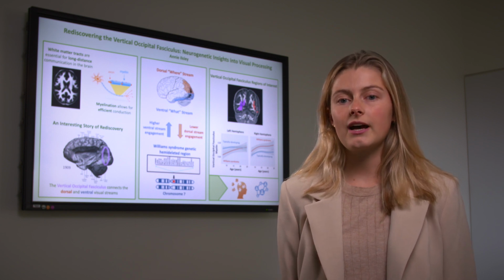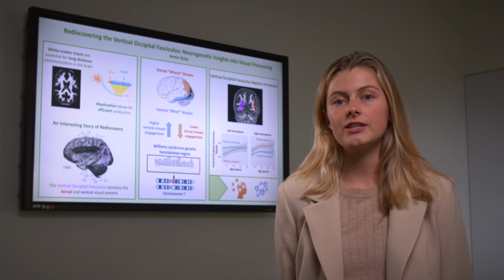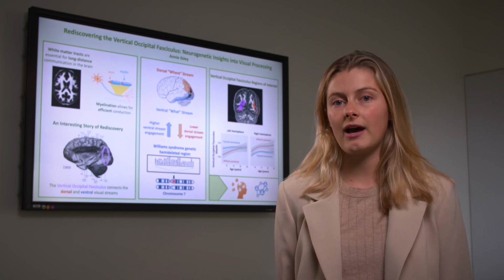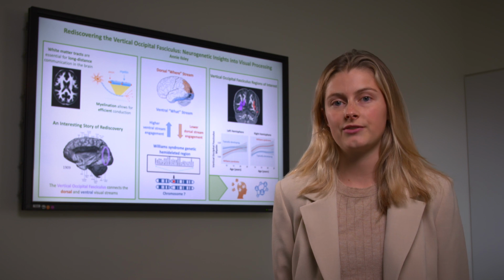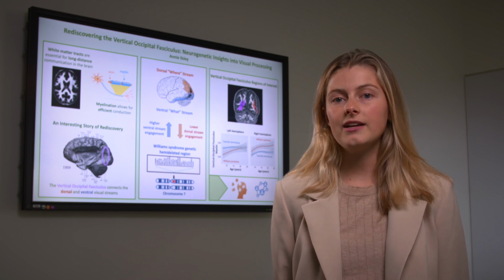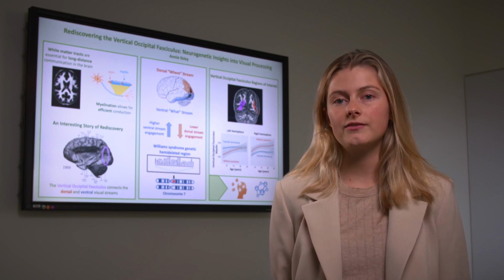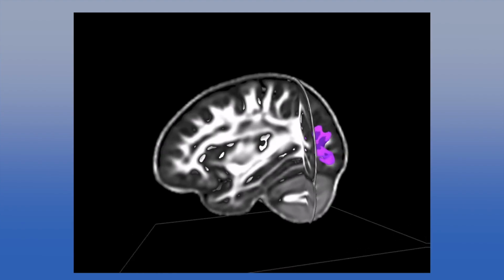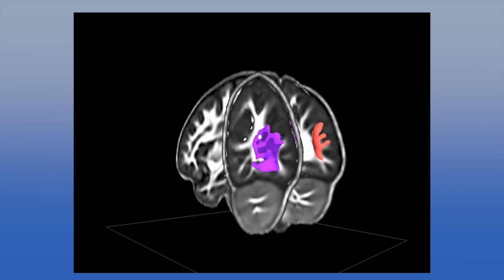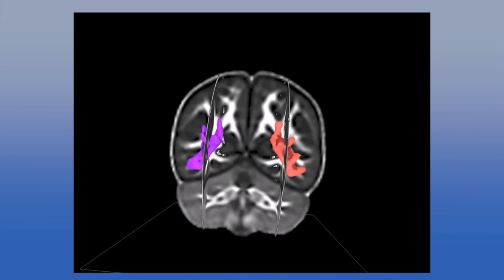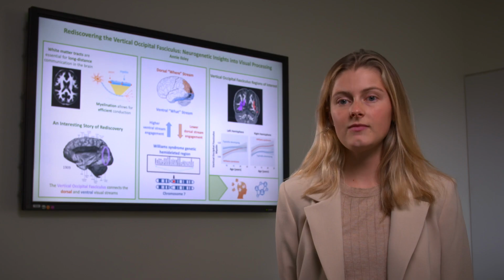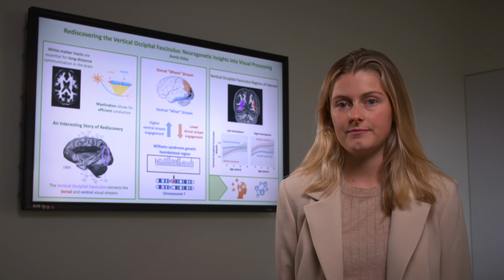In this unique study, I get the chance to observe how specific genes impact myelination of an important pathway connecting these two processing regions. I investigated a longitudinal cohort of individuals with Williams syndrome and typically developing controls. We used a cutting-edge MRI method to quantitatively assess myelin. I then extracted average myelin from the vertical occipital fasciculus using these regions of interest and analyzed developmental trajectories.